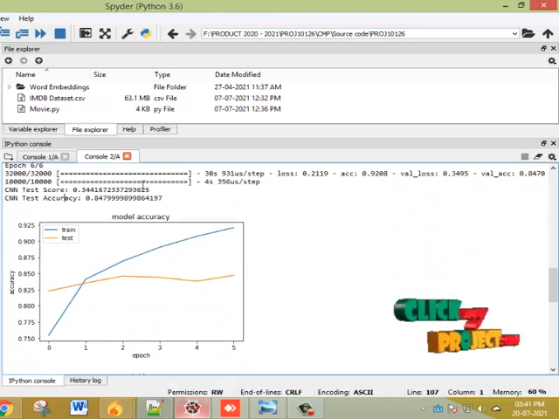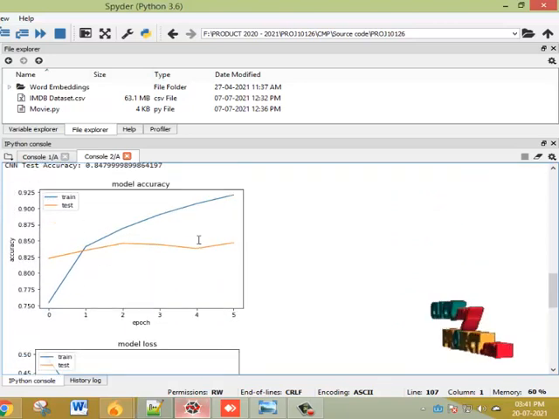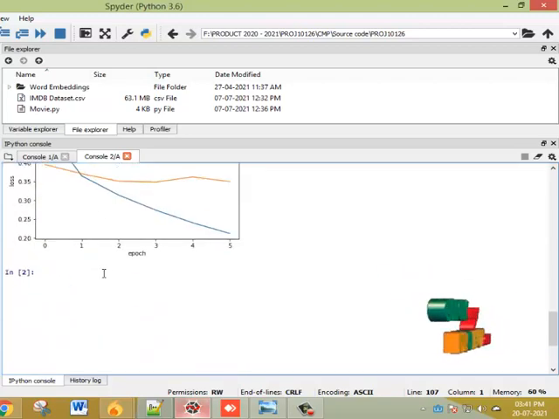So this is the final result we are getting. This is the accuracy graph for train and test, and this is the loss graph for train and test.